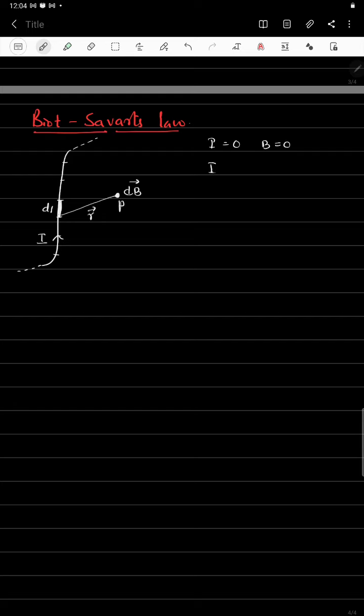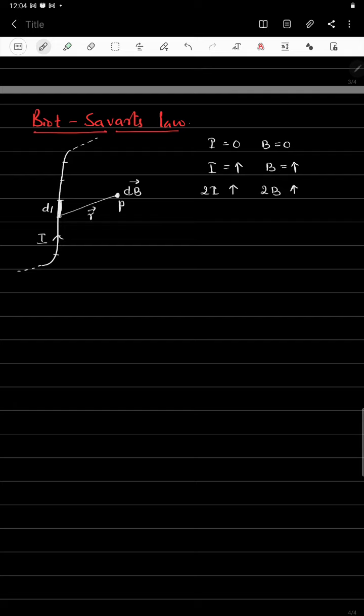If current is flowing, and we increase the current, then the magnetic field also increases. Similarly, if I increase the current in the conductor to 2 times, the magnetic field also increases 2 times.